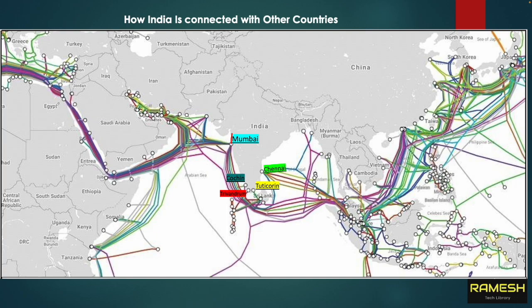If you see other countries also, like Malaysia, Thailand, Cambodia, Vietnam, these countries are also connected with other countries. So all the countries in this world connect to each other through fiber cable. After that, in each and every country they have data centers. From data centers to other country data centers, they connect to each other through this fiber cable. This is how it looks. This is how we are accessing the internet.